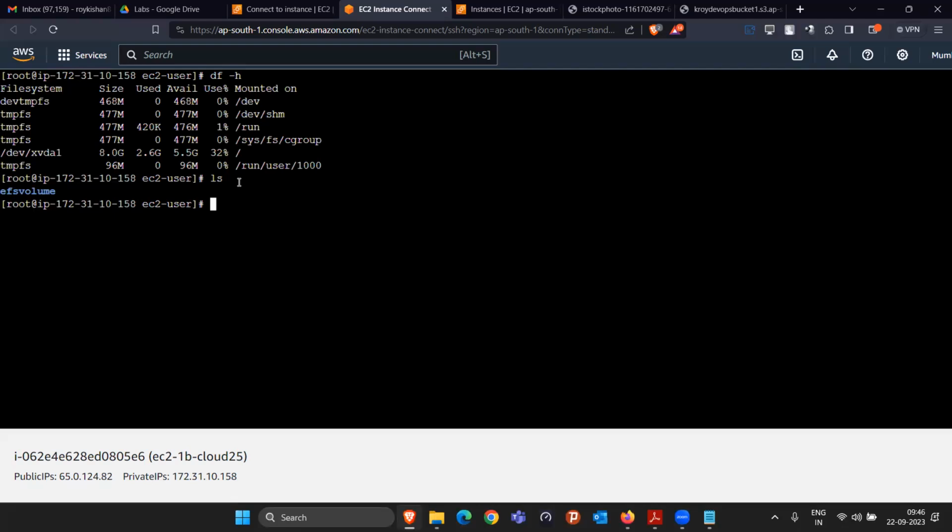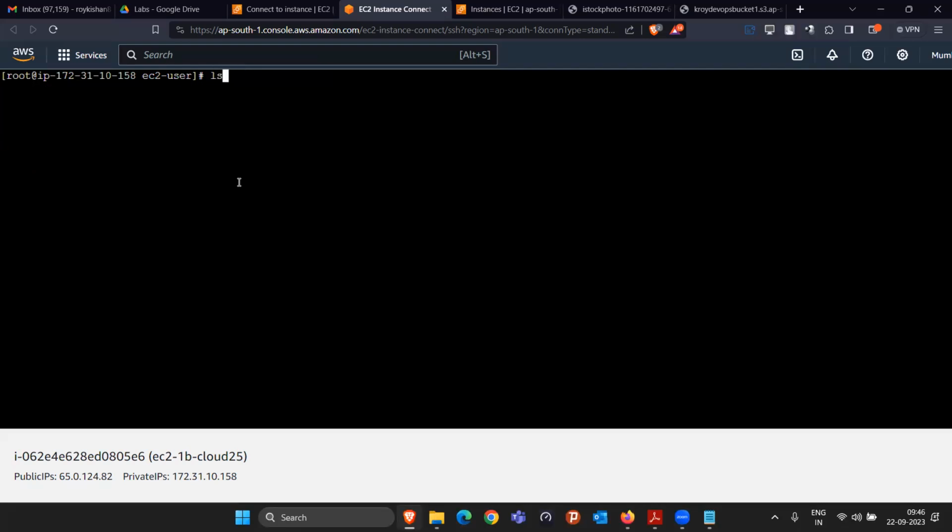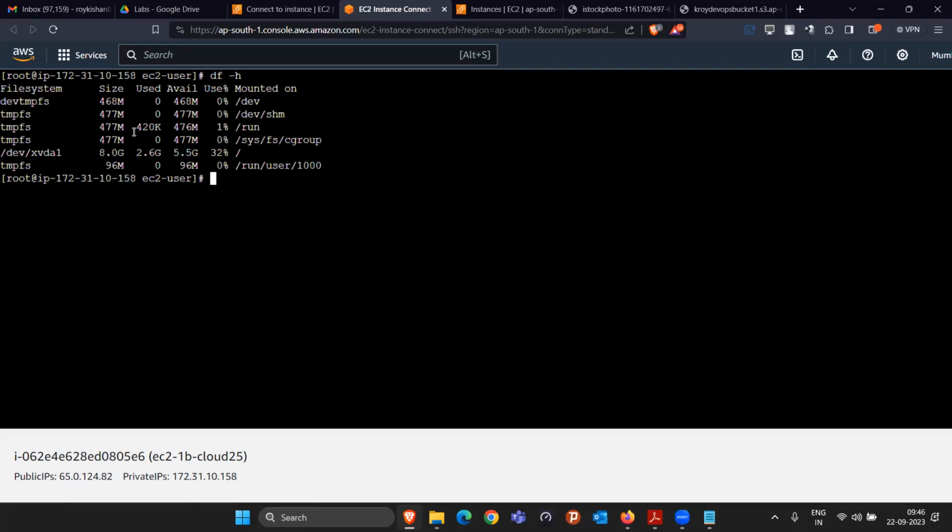Similarly, let me just delete this file first, rm -rf volume. Let me just delete this. df -h. Okay, so currently there is no mounted storage of the 1 GB or 3 GB partitions. This is not mounted here, right? Now let me create two directories here. I'm creating a directory with the name pendrive 1 GB for your understanding purposes, but you can give any name here. And I'm creating one more directory with the name pendrive 3 GB. I just want to make you understand. So two directories I created, 1 GB and 3 GB, and we know that we have the two partitions actually, right?